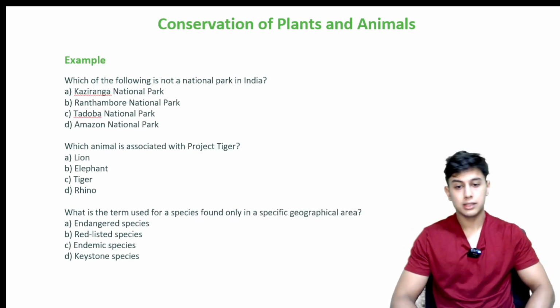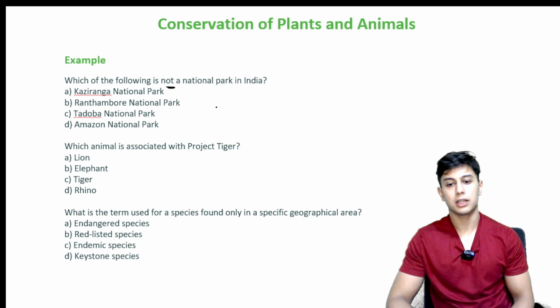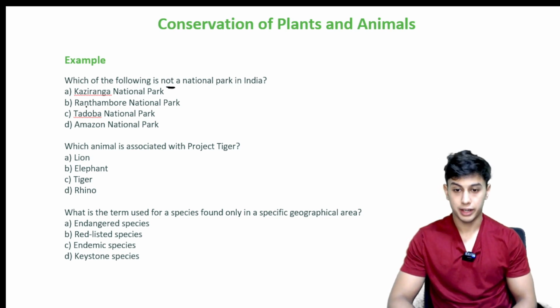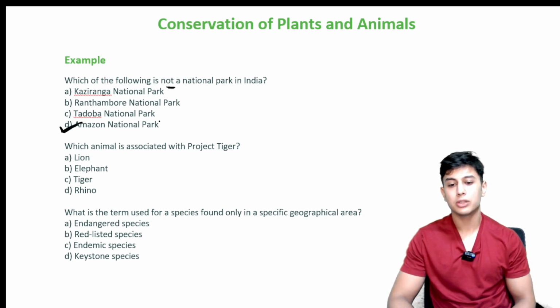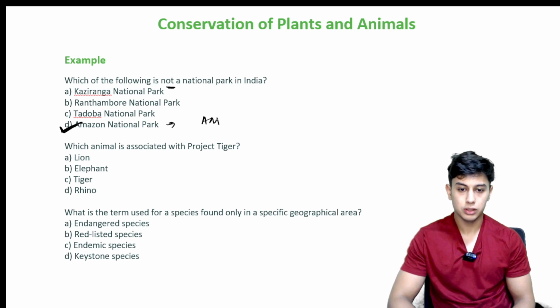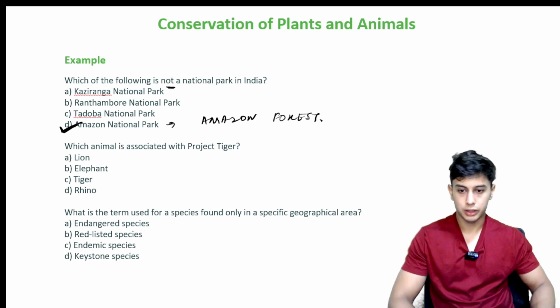Which of the following is again not a national park? Kaziranga National Park, Ranthambore National Park, Tadoba National Park, or Amazon National Park. Amazon is a forest. Okay, Amazon is a forest cover, and it is in South America.